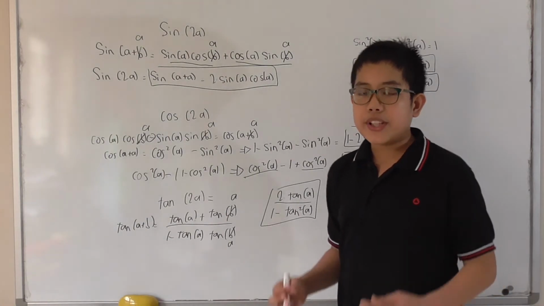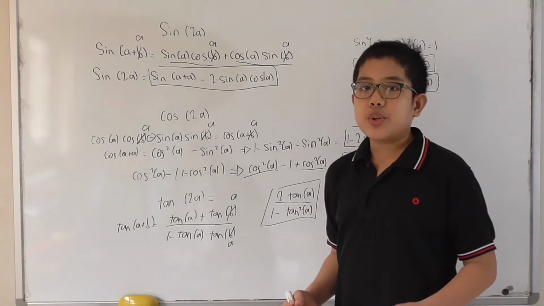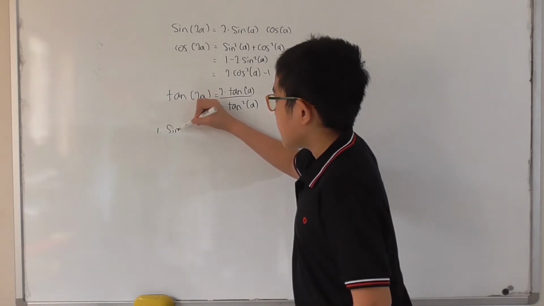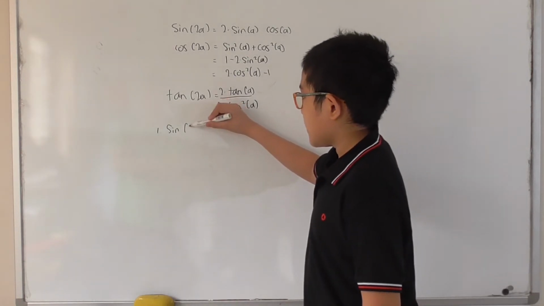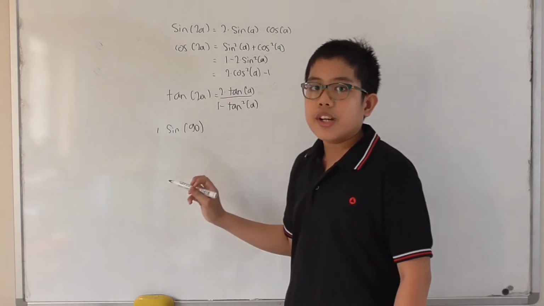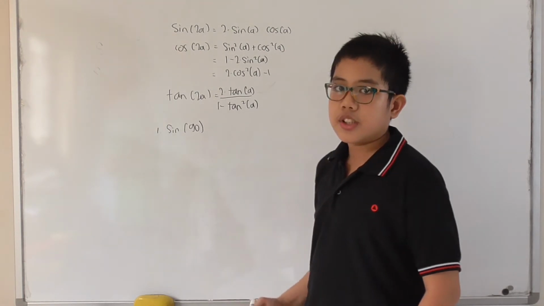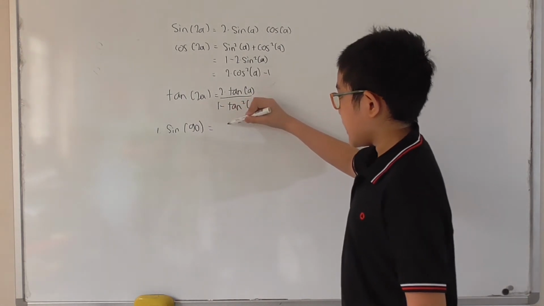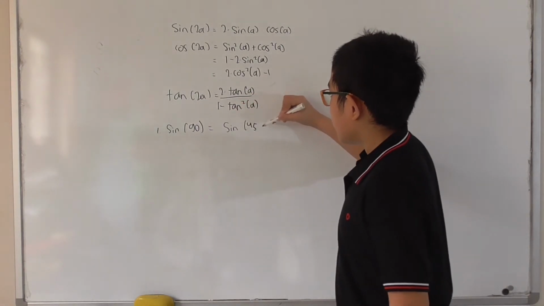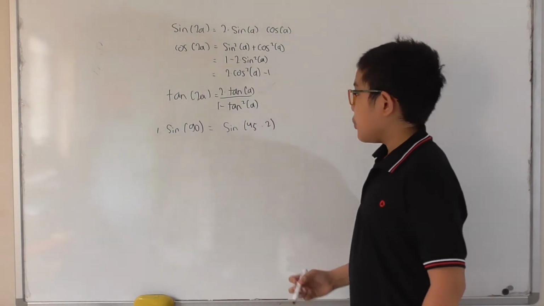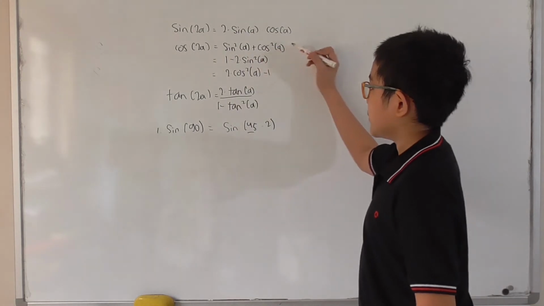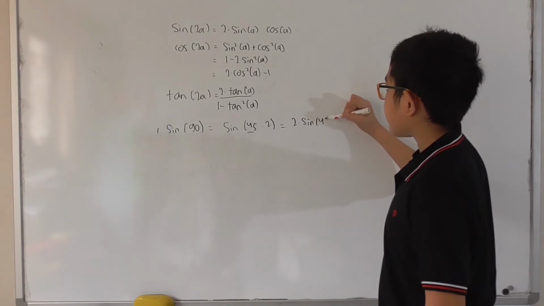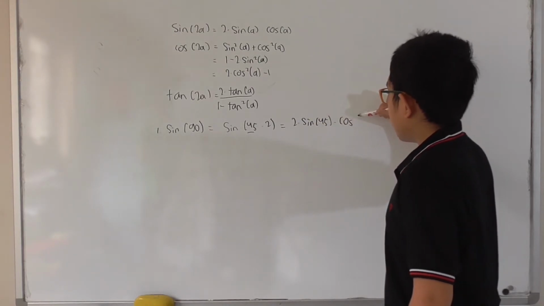So, now that we have our equation for double angle identities, let's try to do some questions. The first question, let's try to find out sine of, let's say, 90. We can use our normal 45, 45, 90 triangle, but we can also use our double angle identities. Because this is going to be basically sine of 45 times 2. And then we know what sine of 45 is, so we can solve it using our equation. So it's going to be 2 times sine of 45 times cosine of 45.